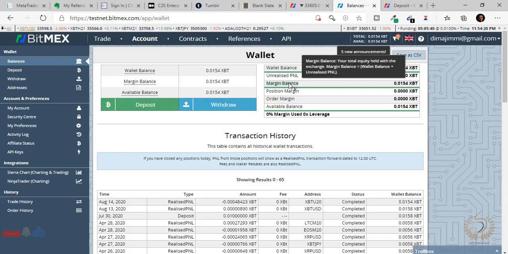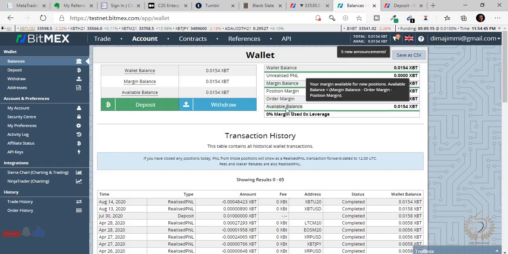I'm just giving you an example. Your margin balance is going to show 2 Bitcoins, but what you have in your wallet is 1 Bitcoin, because you have not closed that trade. When you close that trade, your unrealized P&L goes to 0 and your money will be added to your wallet balance. So that means that whenever you don't have any trade running, your wallet balance will be equal to your margin balance. I believe this is simple to understand. So available balance is what you have available to trade. So that's it.